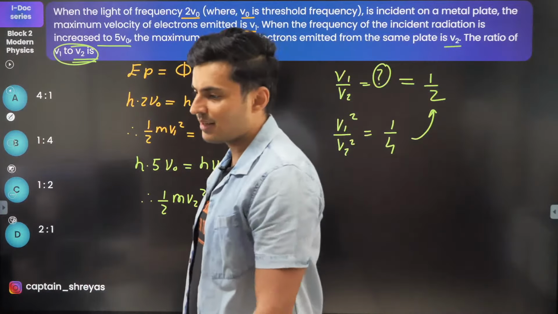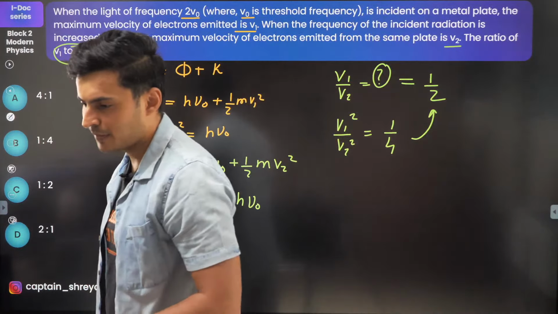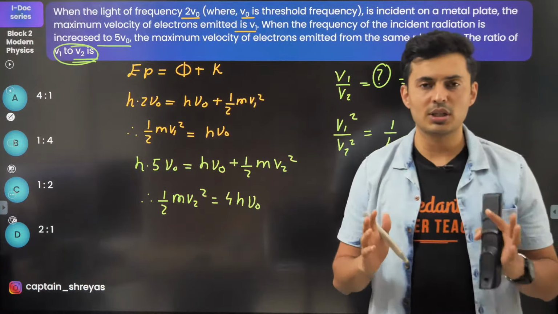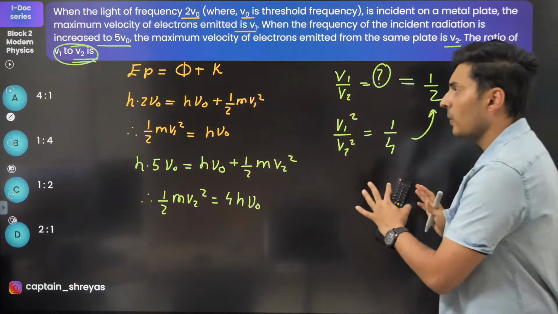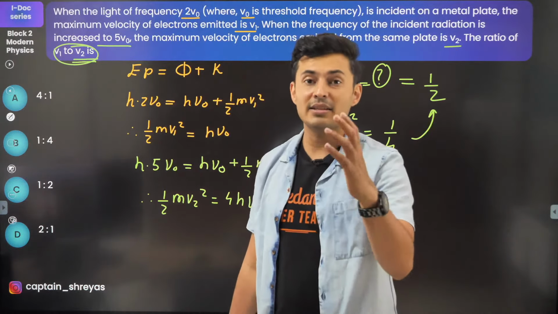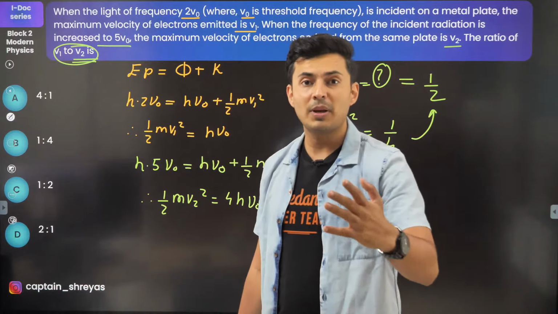So 1:2 is the answer. Very good. Okay, I hope this is fine, my warriors. Beautiful question, standard question. These are very common. I saw these kind of patterns in the previous years as well as in the recent JEE papers as well.